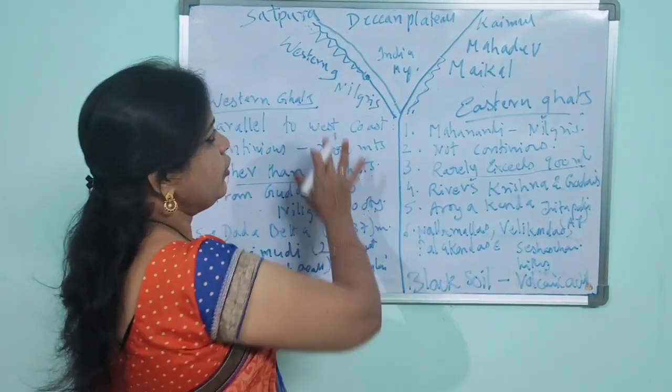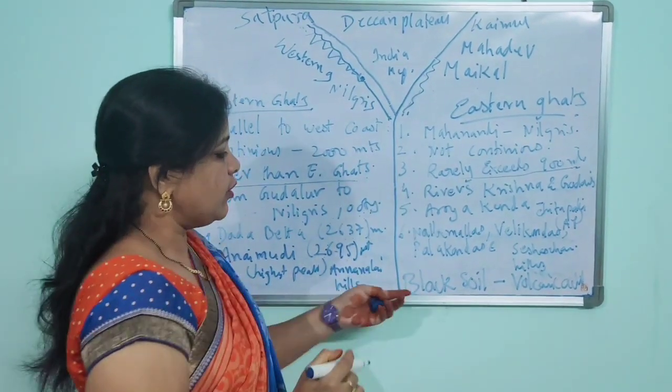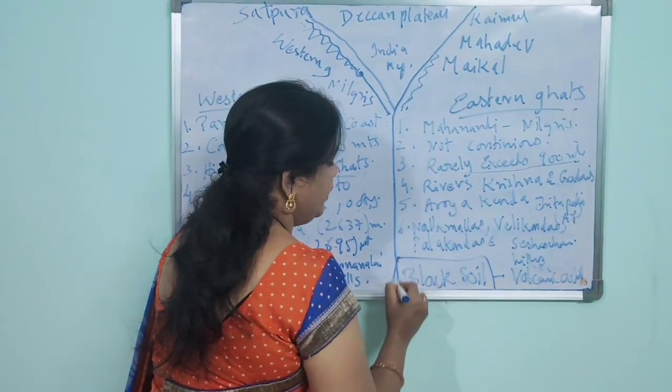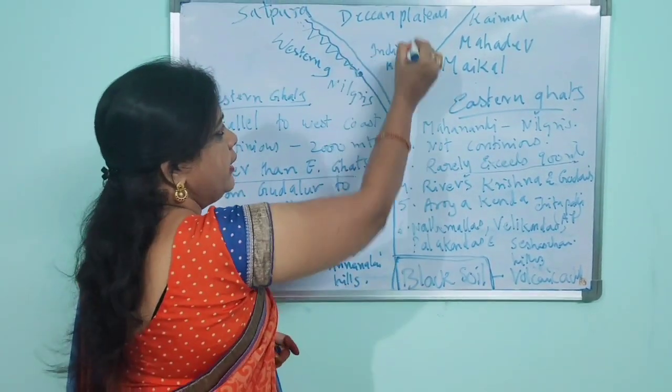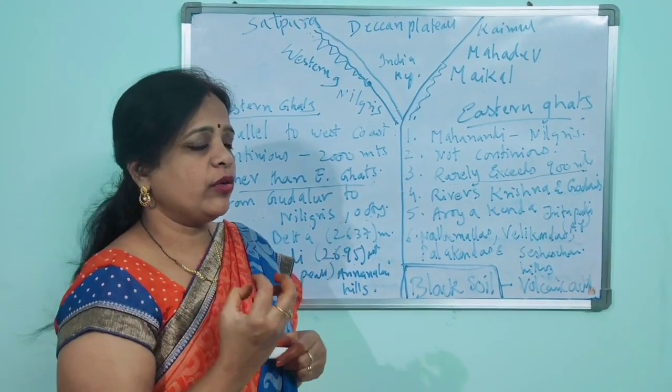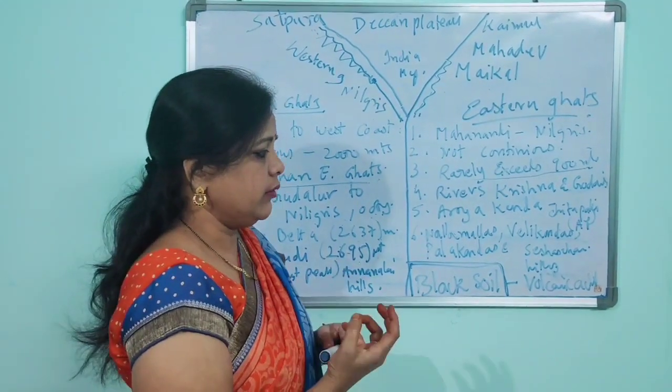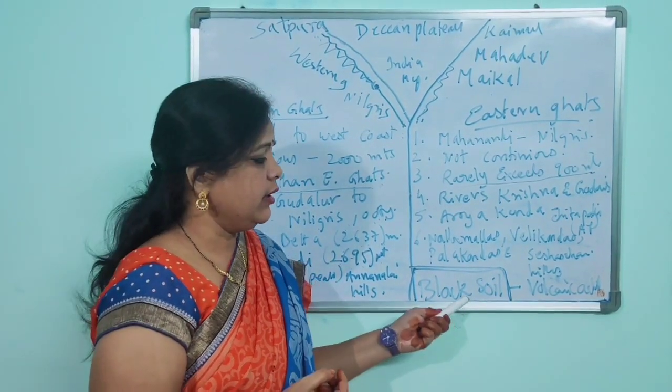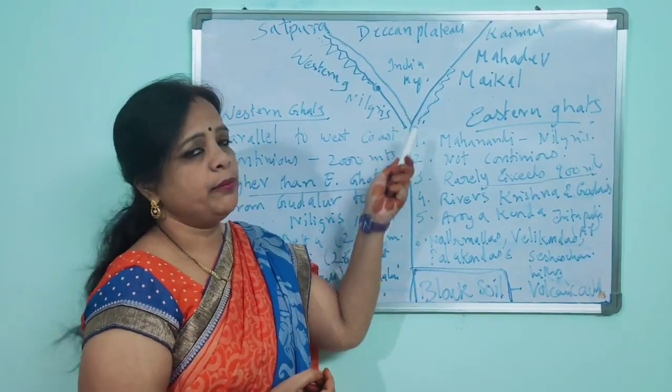And the complete Deccan plateau is of black soil. Okay, black soil. We find it all over the Deccan plateau. What kind of soil do we find? Black soil. It is originated because of volcanic conditions. We find black soil in the Deccan plateau.